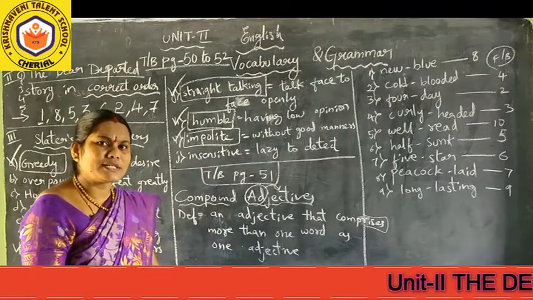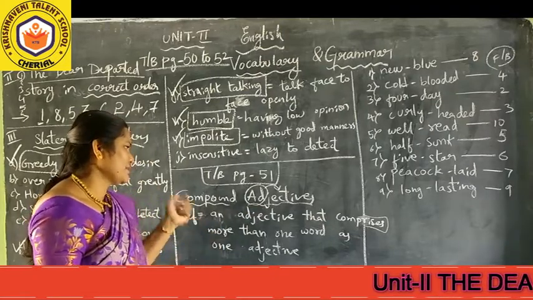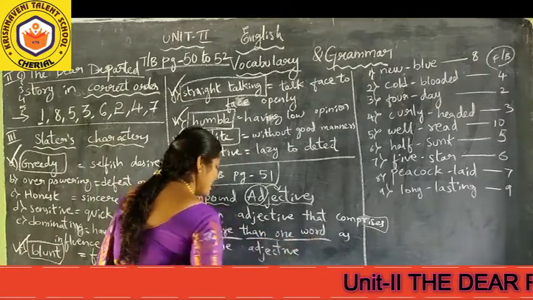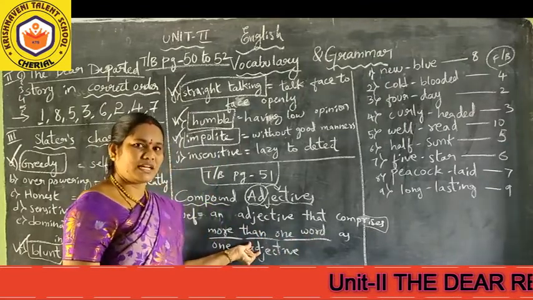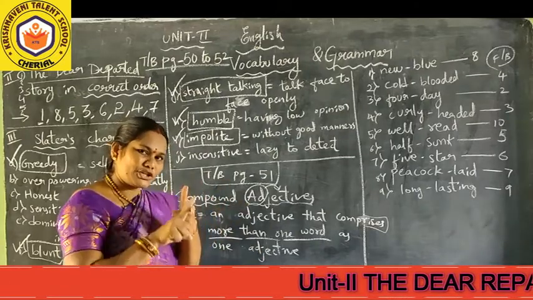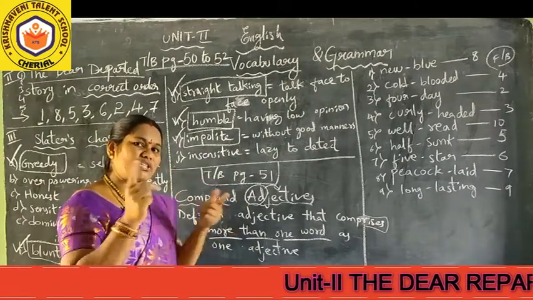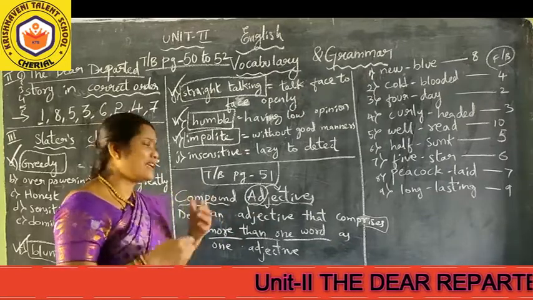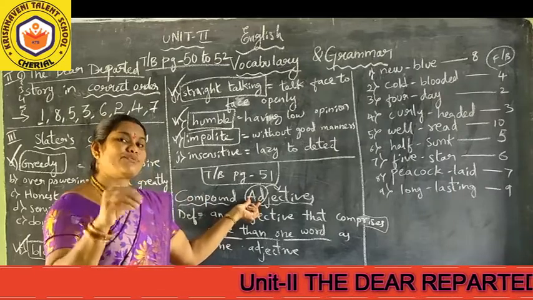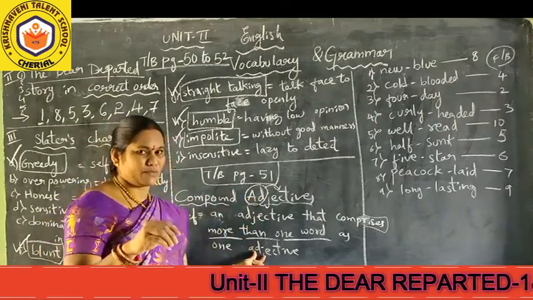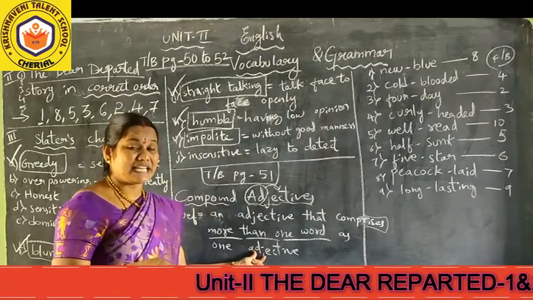So what is a compound adjective? Simple. If we join more than one word which is an adjective, it means we have to join 2 adjectives at one place or 3 adjectives at one place or 4 adjectives at one place. In that way, if we add only adjectives to make a single adjective.